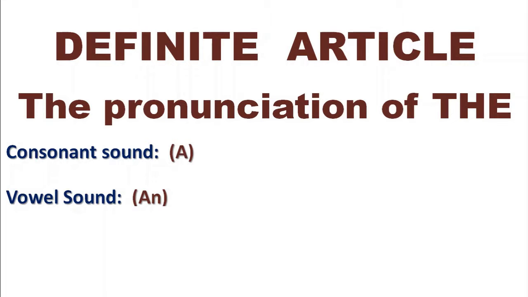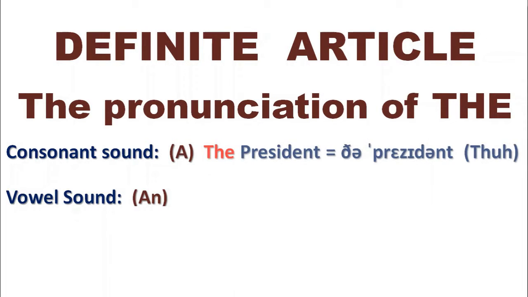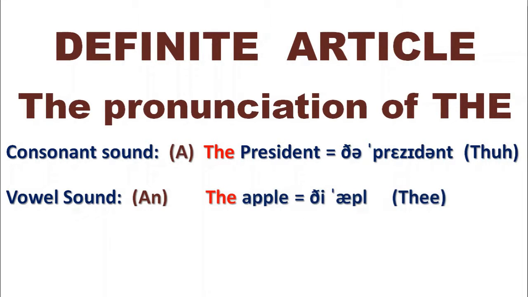With a consonant sound like p for president, we say the president. It's a very short sound, the president. But if we are talking about a noun that starts with a vowel sound, again, apple, we say the apple. So it's the president or the apple.